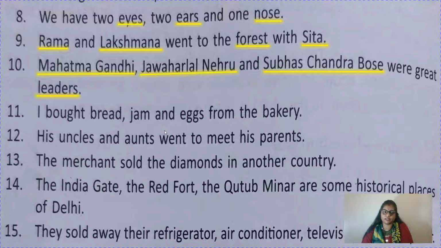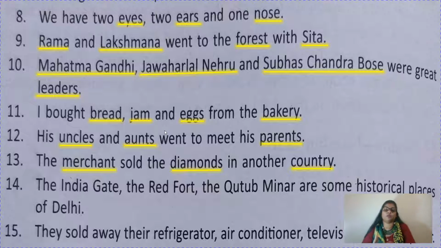I bought bread, jam and eggs from the bakery. So bread, jam and eggs, they are things, and bakery is the name of a place, like the shop or market. Number 12, his uncles and aunts went to meet his parents. So uncles, aunts and parents are names of persons. The merchant sold the diamonds in another country. So merchant, name of a person, diamonds, name of a thing, and country, name of a place.